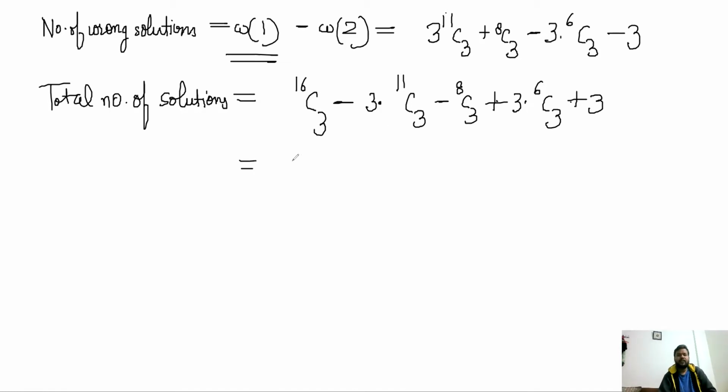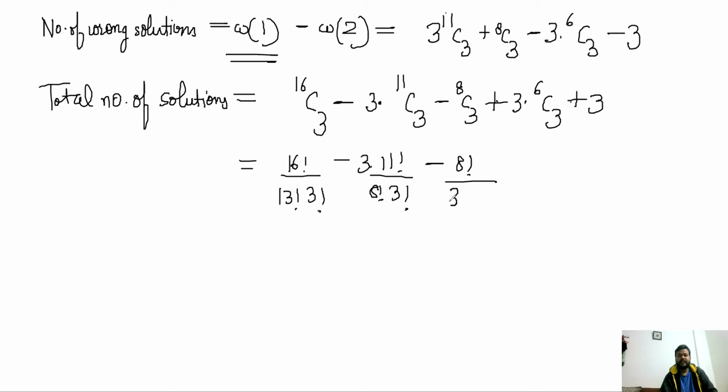So let's do a quick calculation. This becomes 16 factorial by 13 factorial 3 factorial minus 3 times 11 factorial by 8 factorial 3 factorial minus 8 factorial by 3 factorial 5 factorial plus 3 times 6 factorial by 3 factorial 3 factorial plus 3.